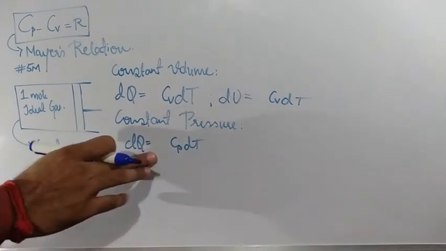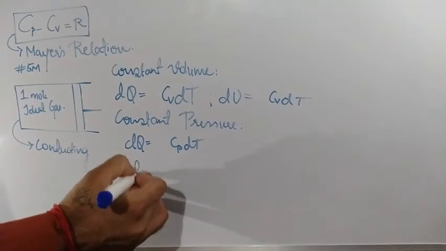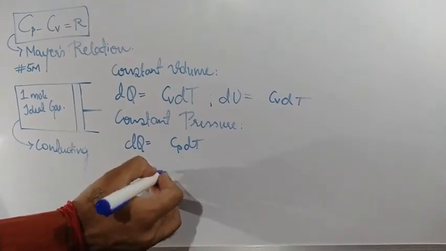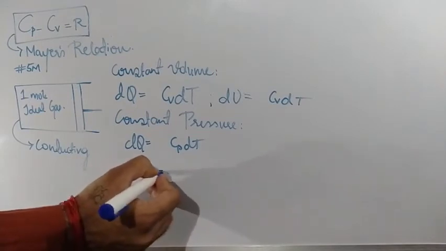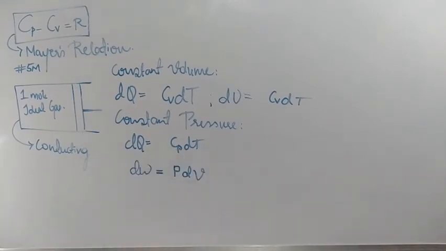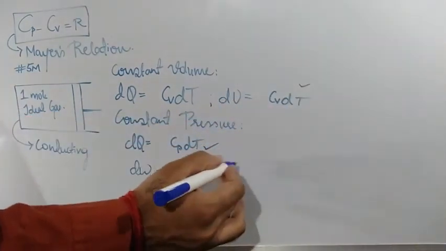And next comes the work done formula. dW is equal to P into dV. Shall I erase this part completely? What all the things we need: dq, dU, dW.